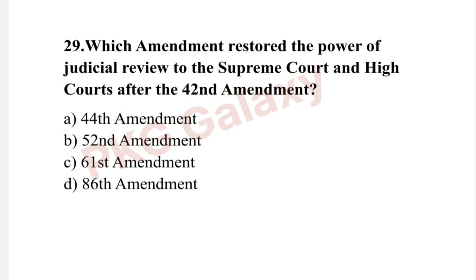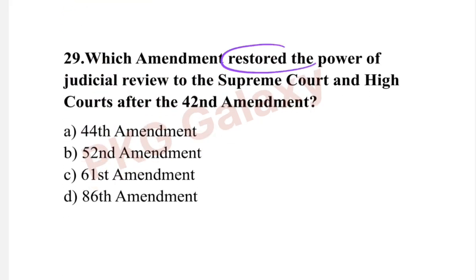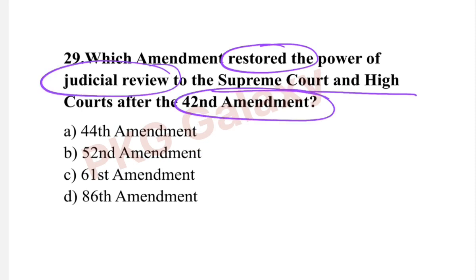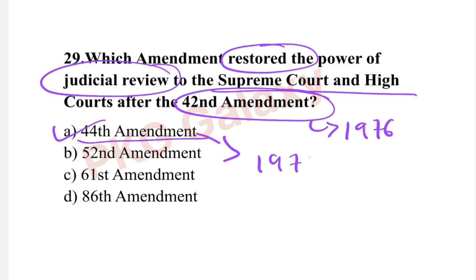Next question. Which amendment restored the power of judicial review to the Supreme Court and High Courts after the 42nd Amendment? The correct answer is option A, 44th Amendment. The 42nd Amendment Act was in the year 1976 and the 44th Amendment Act was in the year 1978.